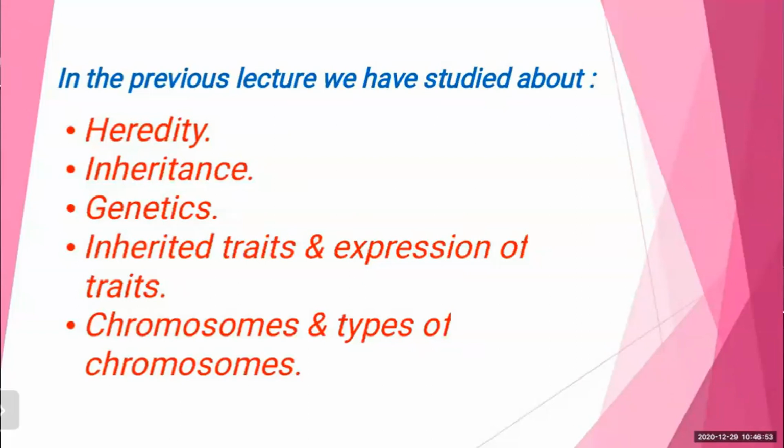The offspring produced through sexual reproduction show more variations. Those produced through asexual reproduction have comparatively much fewer variations. All these things can be seen in inheritance. Next topic was genetics.